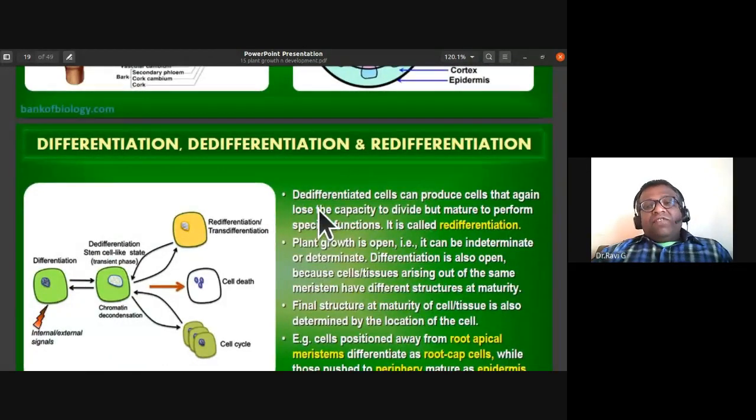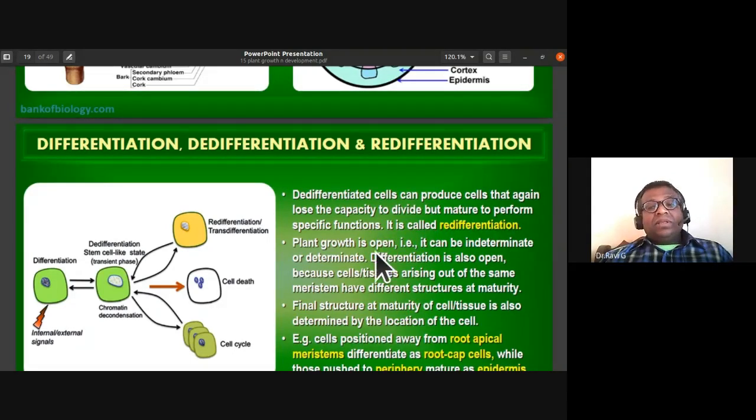Now the dedifferentiated cells, that is those which have formed secondary meristem, can produce cells that again lose the capacity to divide but mature to perform specific functions. So the dedifferentiated cells can produce cells that again lose the capacity to divide, but they mature to perform specific functions. So this is called redifferentiation.